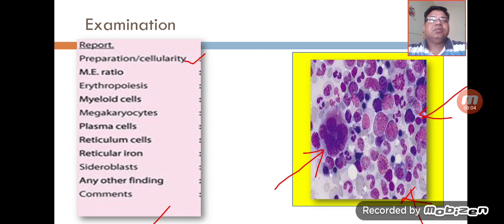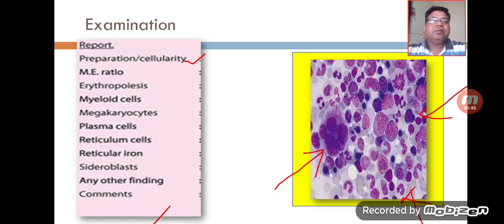Apart from this, we can do the erythropoiesis, in which we will see the maturation and the counting of the erythroid precursors. And the third one is megakaryopoiesis or myeloid cells, and we will try to see the maturation as well as the counting of these cells. We try to comment on the megakaryocyte number as well as their morphology. And the next one is the plasma cells. In certain conditions these plasma cells are increased, especially in case of aplastic anemia. Apart from this, reticulum cells are also counted and commented on.